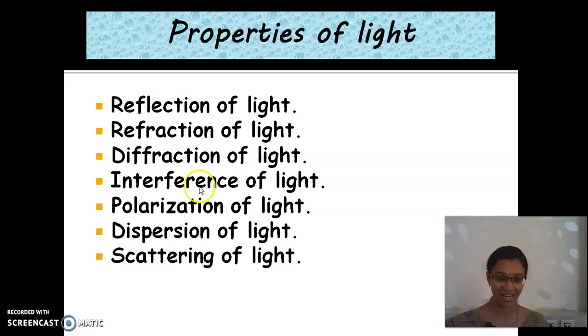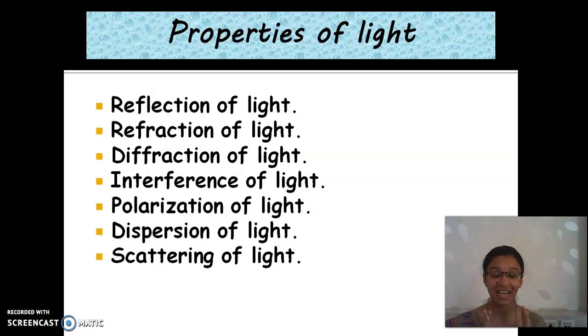And then interference. Two light waves combine to give a resultant wave. That is, A and B combine to give C. So the interference of two waves to give one wave is called interference of light. And the other thing is polarization of light. What do you mean by polarization?